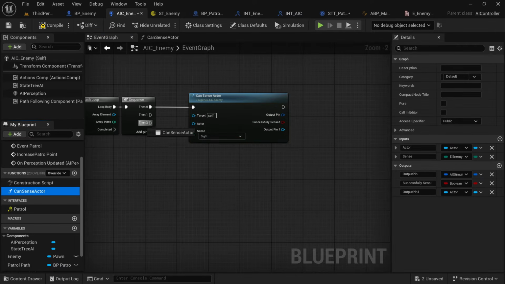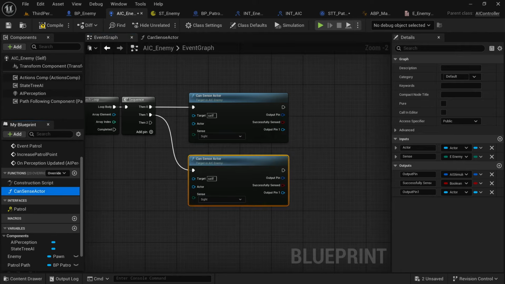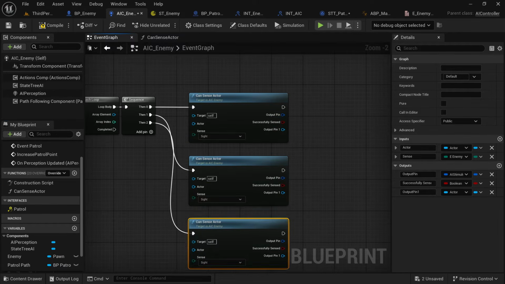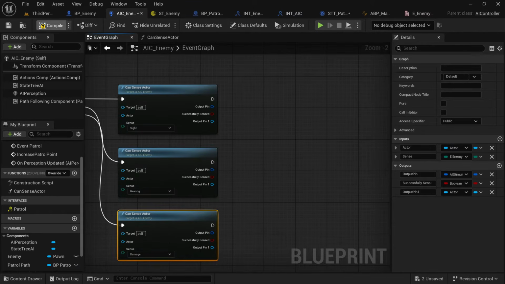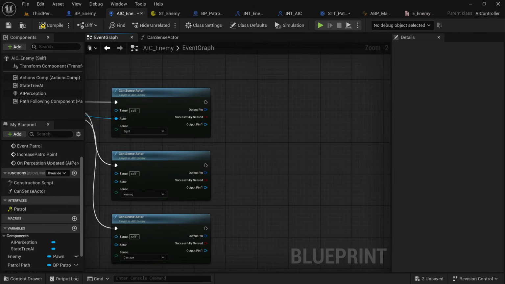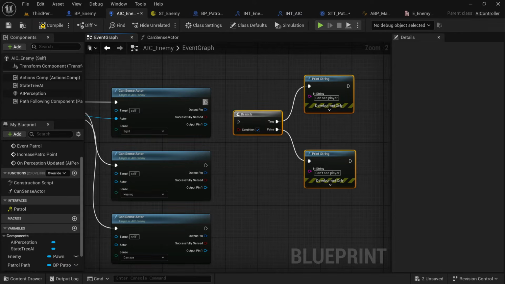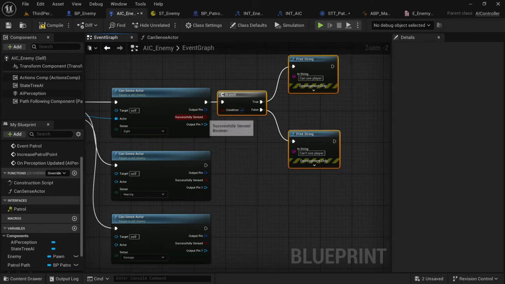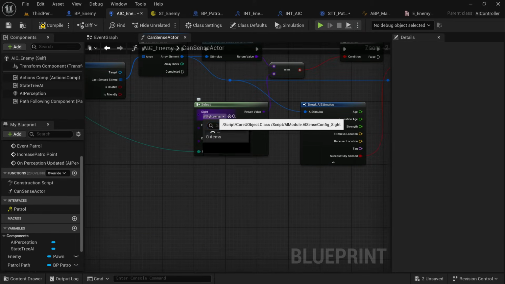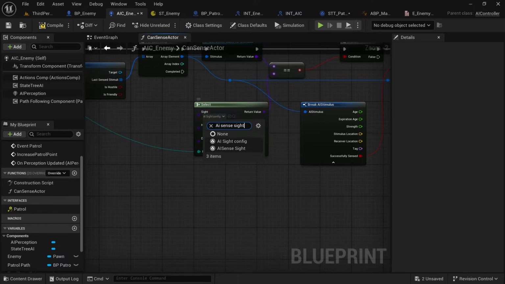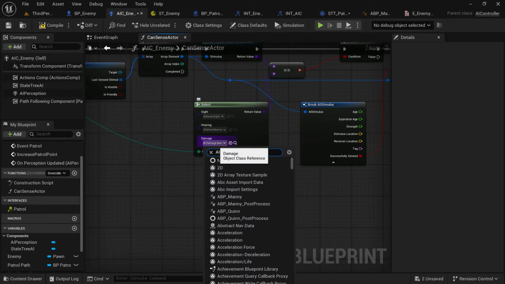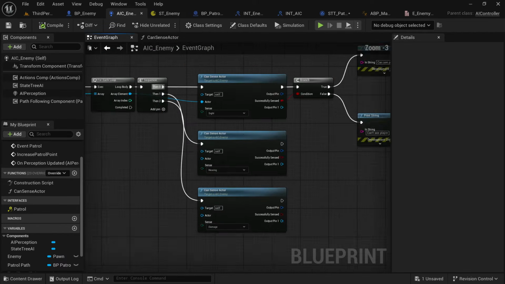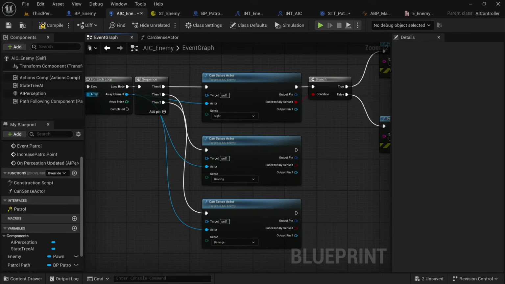Now off the sequence, we're going to do 3 canSenseActors, and we're going to change the first one to sight on the enumeration input, the second one to hearing, and the third one to damage. We're going to input the actor, and just have a little branch to check off the end. Can we see the player? Can we not see the player? This is where we're going to change it. Change those selected senses to AI sense sight, AI sense hearing, and AI sense damage. Make sure you input the actor for all 3 of those functions.